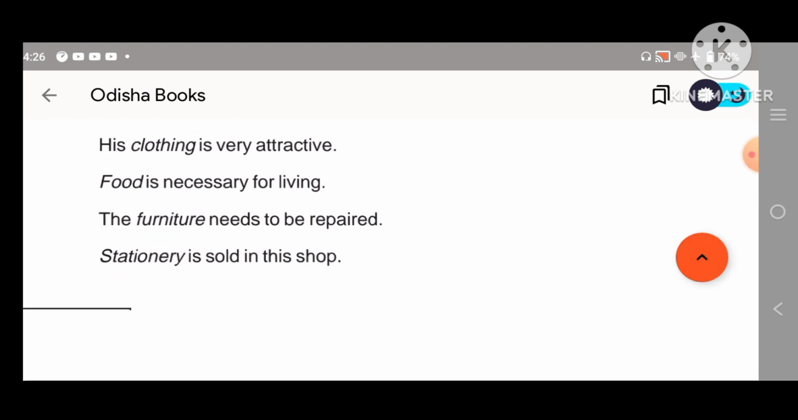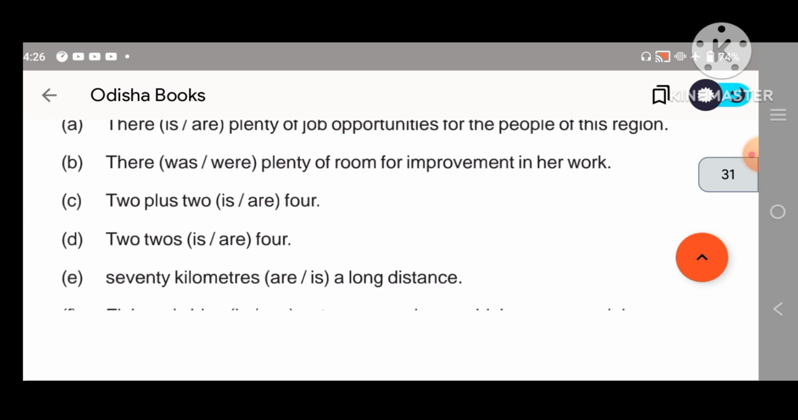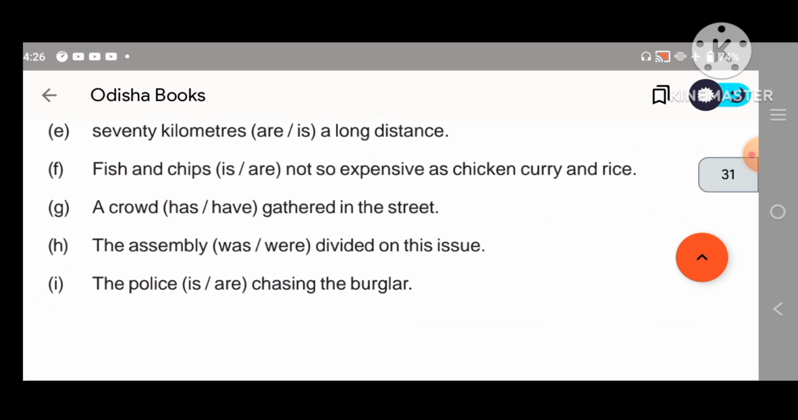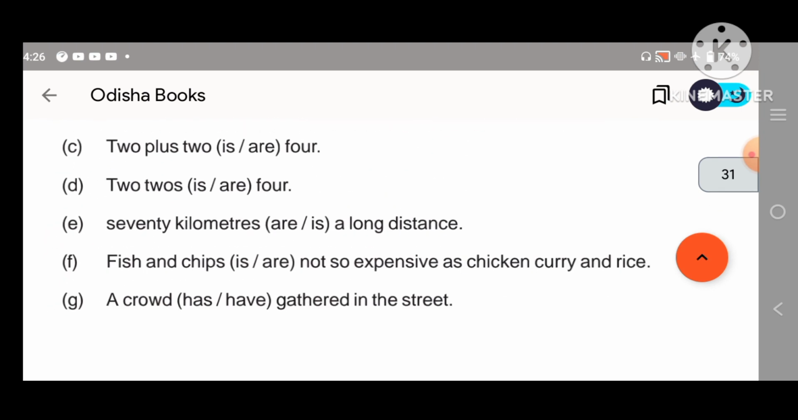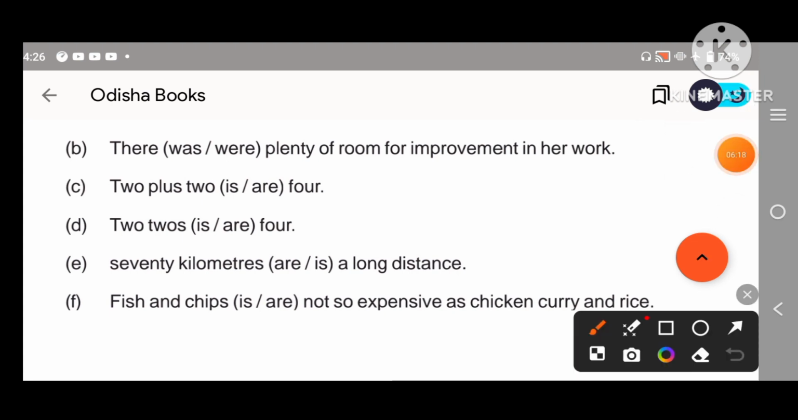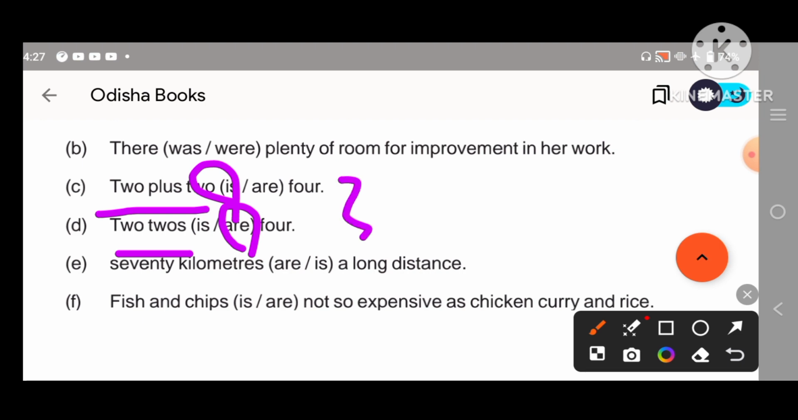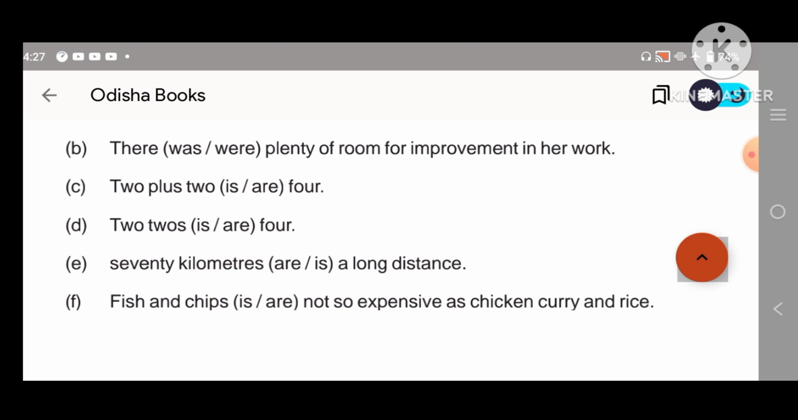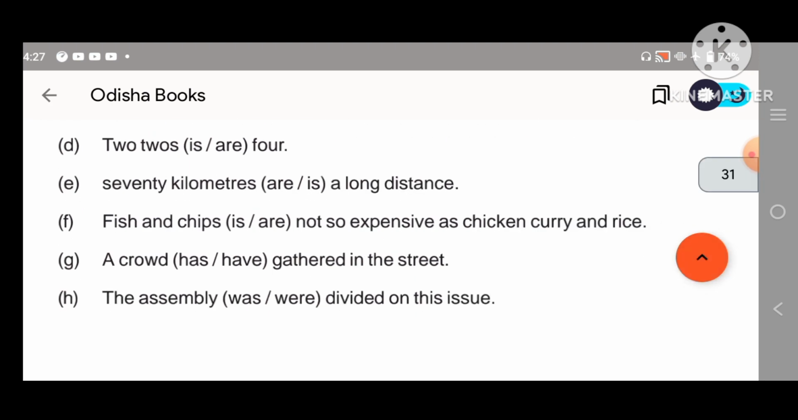then stationery is. So these are some plural words and these are some singular words. We take the verbs according to the subject. Okay. So look at this. These examples also come in your exam. So 2 plus 2, what is this? 2 plus 2 and 2 twos. 2 twos are, but 2 plus 2 is. Remember this, this type of question comes in the exam. 2 twos are, but 2 plus 2 is.